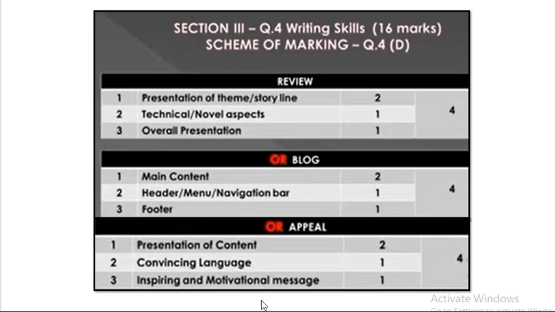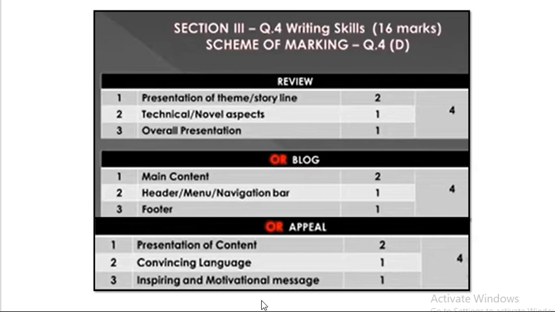What is the writer's objective here, the storyline, then technical aspects of that, and you can also write about the characters, plot, setting, language, and all. And if you have followed the format accordingly and presented it nicely, then also you will get 1 mark.